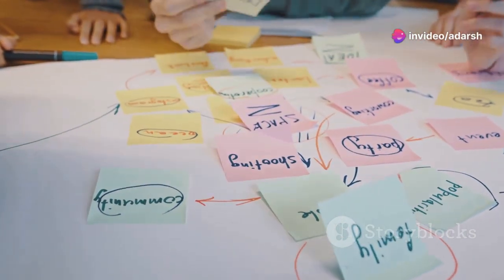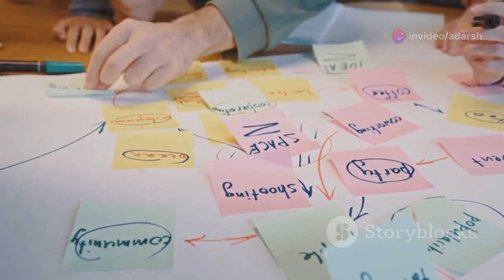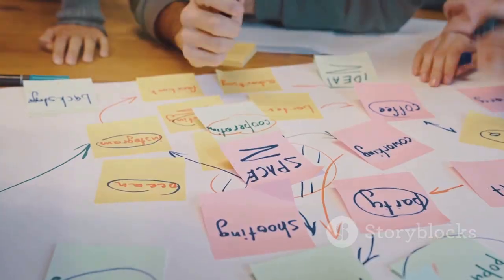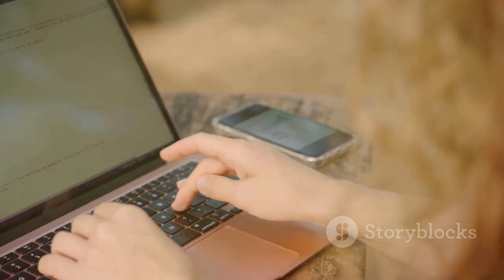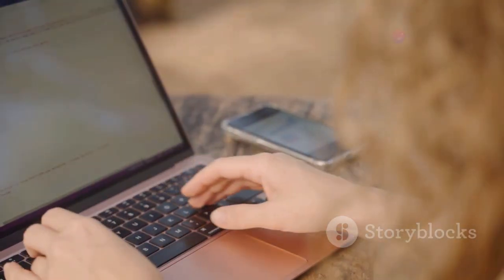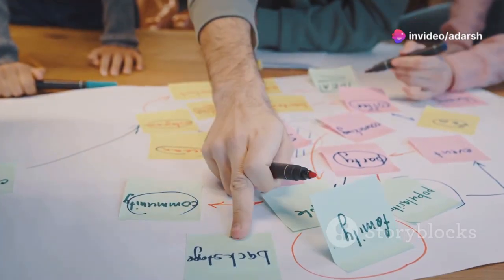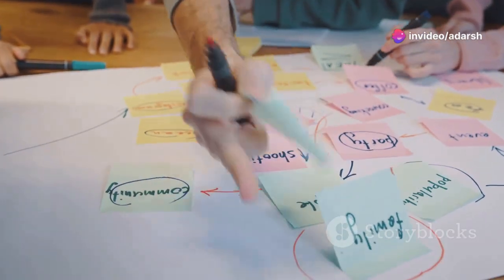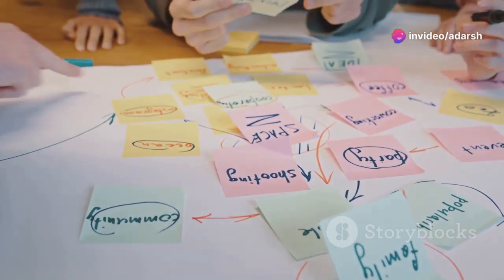With your purpose and audience defined, it's time to determine your app's core features. What are the essential functionalities that your app needs to deliver on its promise? Start with a list of must-have features and prioritize them based on their importance to your users.